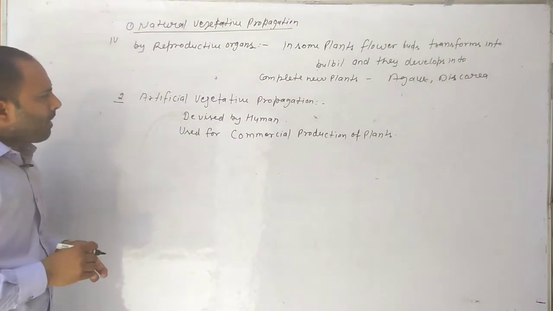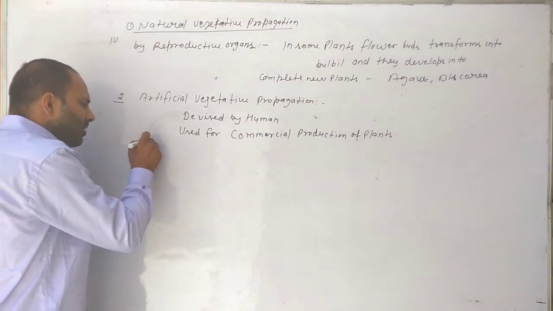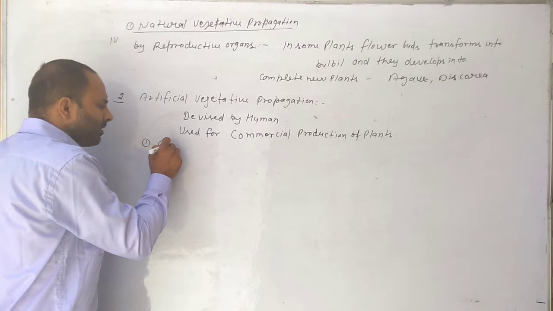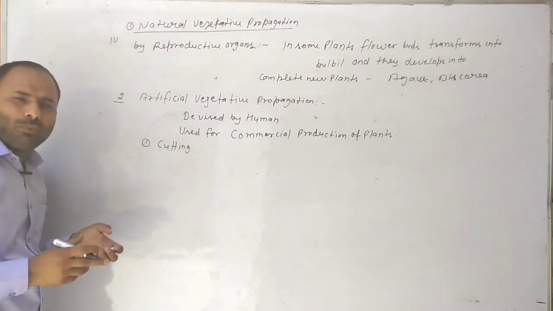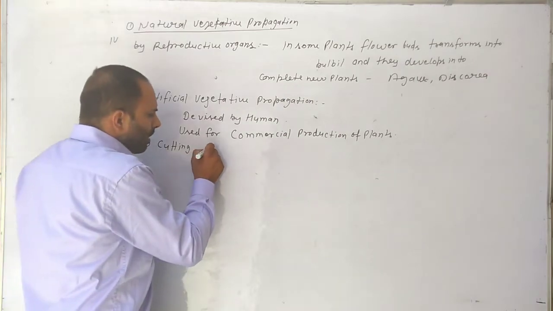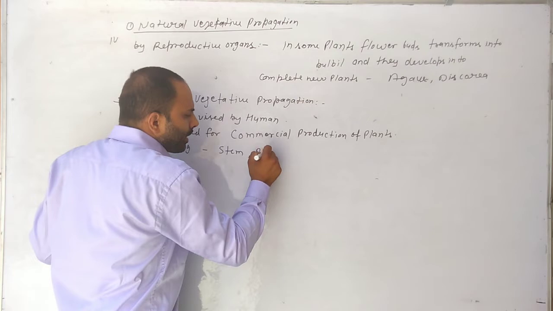The types of artificial vegetative propagation are: first is cutting. The first type of artificial vegetative propagation is cutting, stem cutting and root cutting.